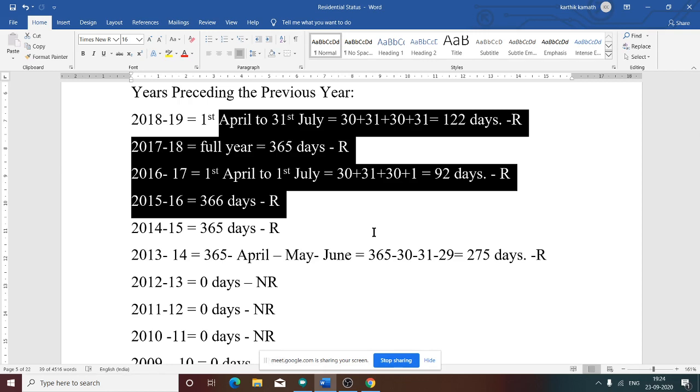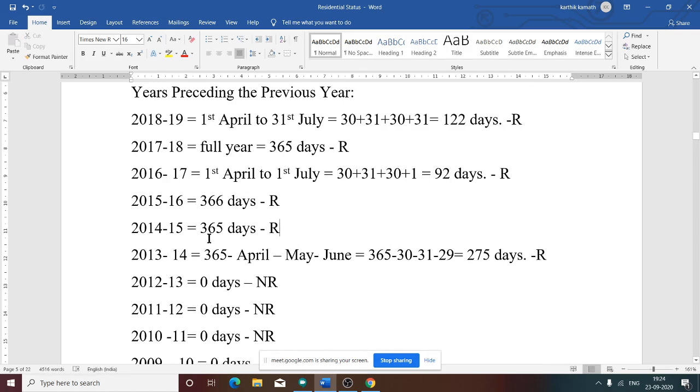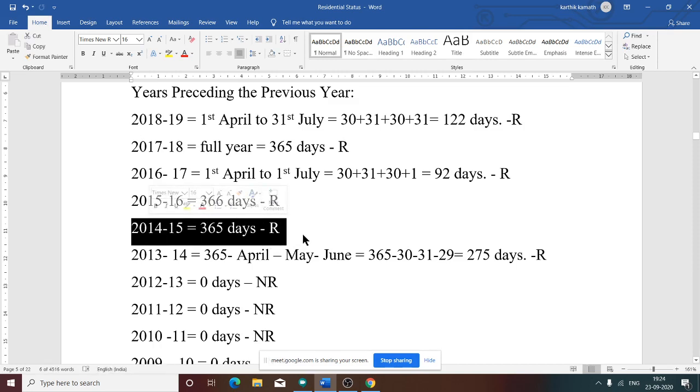That is satisfied. Next thing we need to see in the last 7 years, 730 days. That is why we need to calculate this one, this also 14, 15 we need to see. Now 365 days means more than 182 days. That is why we have written R. Whether this is clear now, 14, 15, why we have written R?